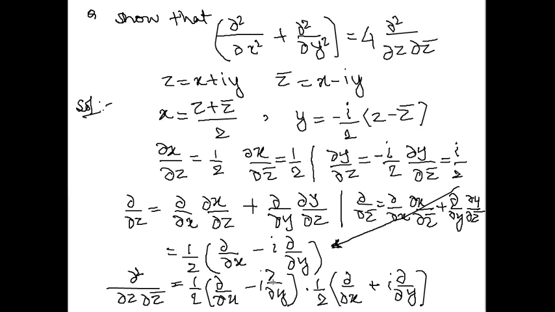When we open and simplify it, we will get this result. Del 2 by this is equal to this, and z cancels out. So the next step you can go from here, when you multiply and open, you will get this result. This type of partial differentiation sums sometimes comes in analytic function or harmonic function questions, so you should know how to proceed with these types of questions. That's all for harmonic function.